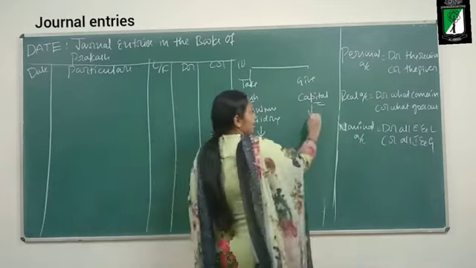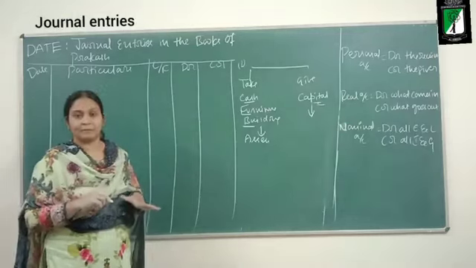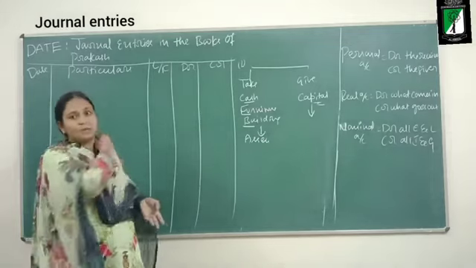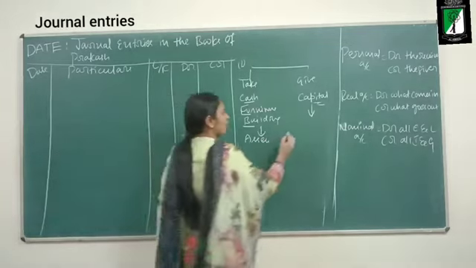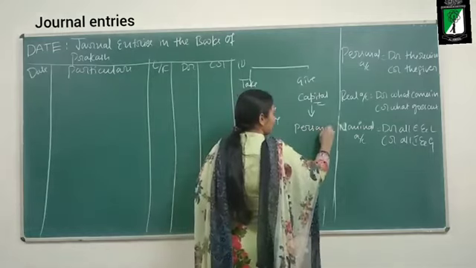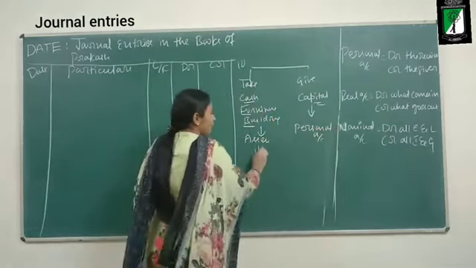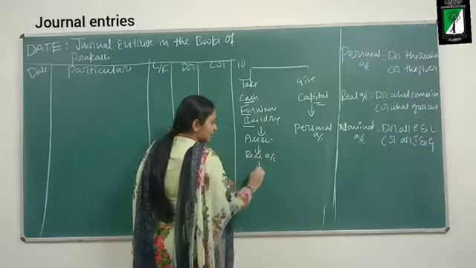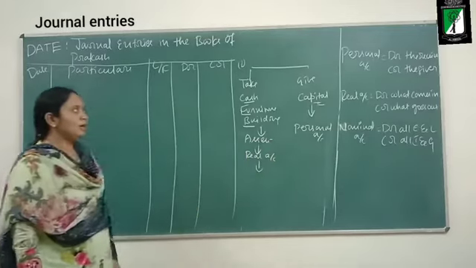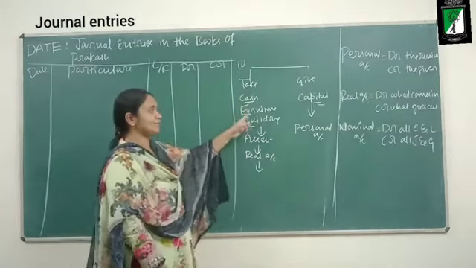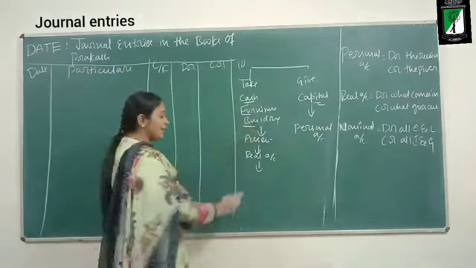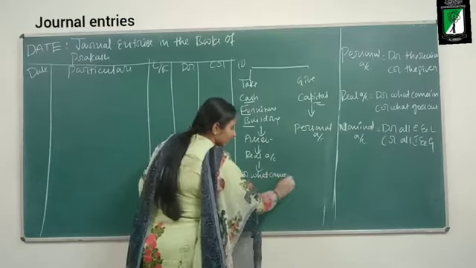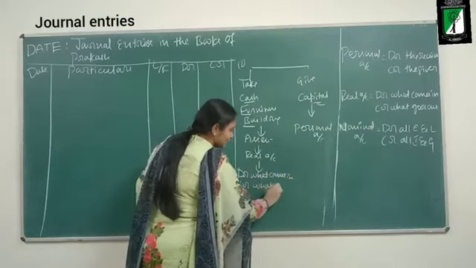So, capital is introduced by whom? By the owner. The owner is a natural person. If it is a natural person, which account rule? Personal account rule. For assets, which account rule? Real account rule. What does the real account rule tell? Debit what comes in, credit what goes out. See, this cash, furniture, building, all these things are coming into the business. So, debit what comes in, credit what goes out.